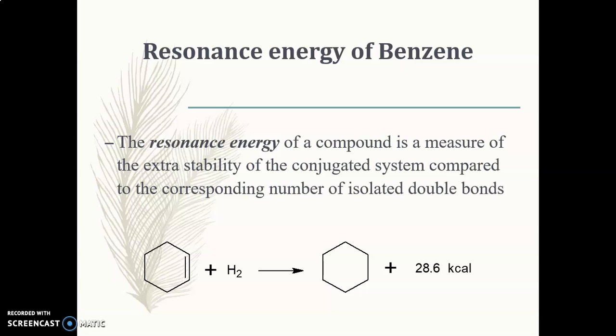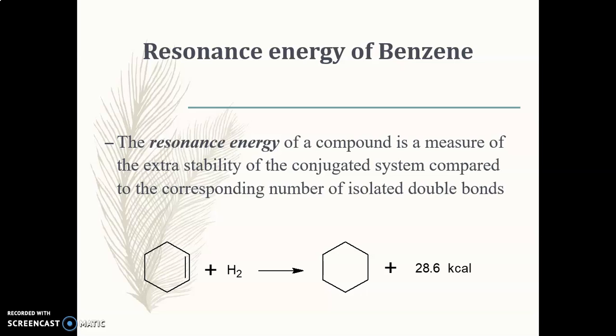Conjugated system means what? In benzene we know that the double bonds are present in alternate fashion, meaning double bond, single bond, double bond. This is nothing but the conjugated system. If alternate double bonds and single bonds are arranged in a given compound, that system is known as a conjugated system. Now, when such a system or aromatic compounds are there, they have extra stability as compared to the different alkenes, due to which they are more stable, and that's why they do not undergo the